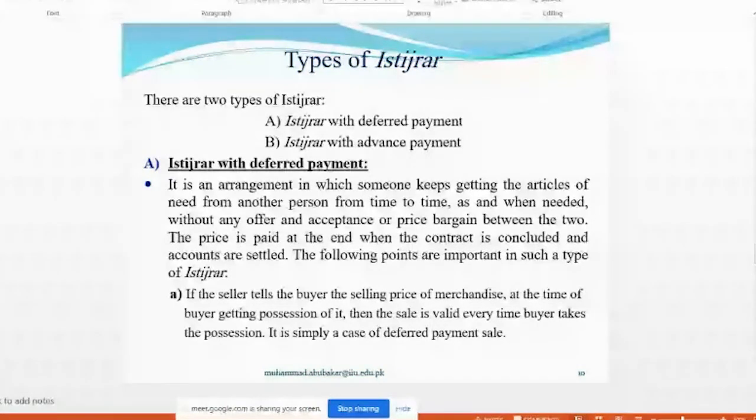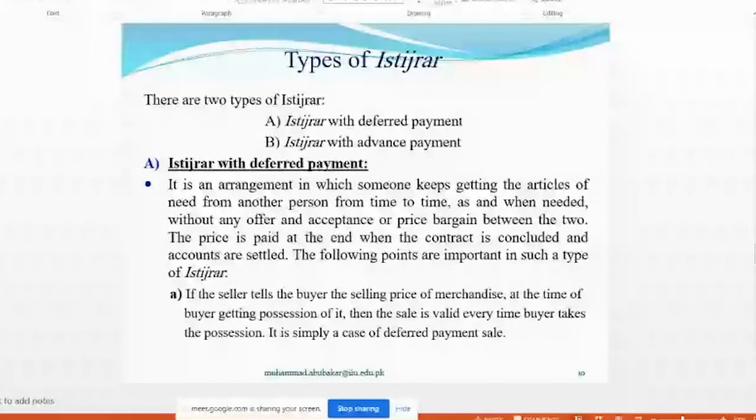A salaried person or a businessman comes to the shopkeeper and says, okay, I pay you in advance and I will get my articles of need in time, as and when needed, and we will settle the account at the end of the month. This is one possibility, and we will call it istijrar with advance payment.